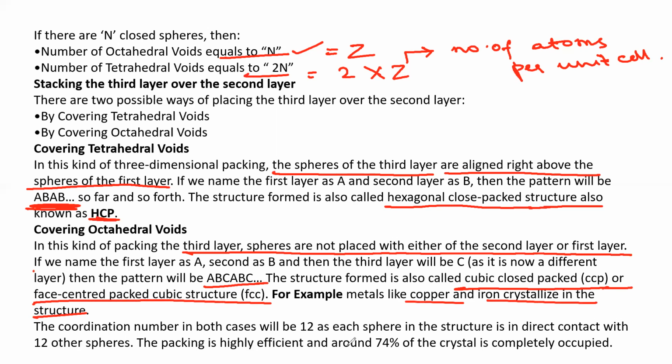The packing is highly efficient, around 74% of the crystal is occupied. So in this type of crystal, it is mostly occupied, and that's why it is 74% occupancy and 26% void space.